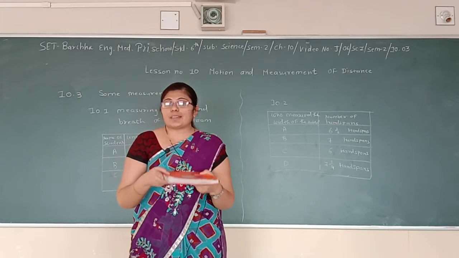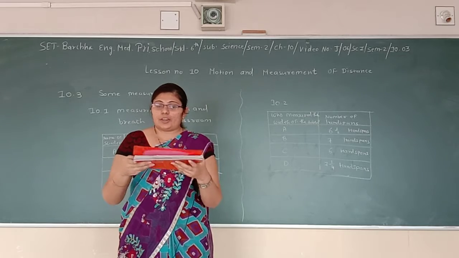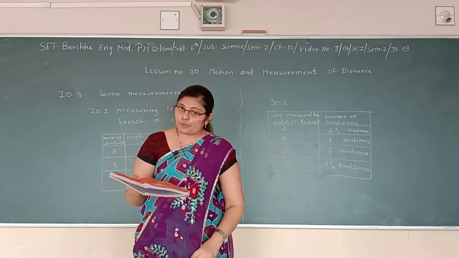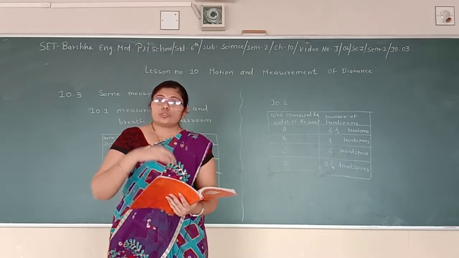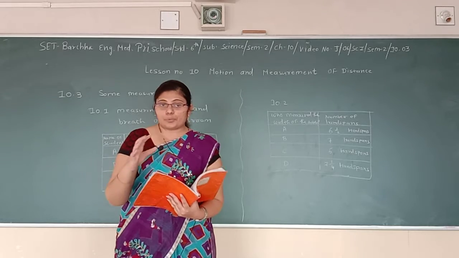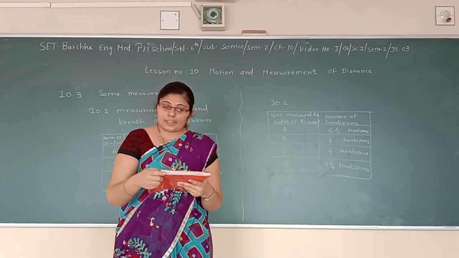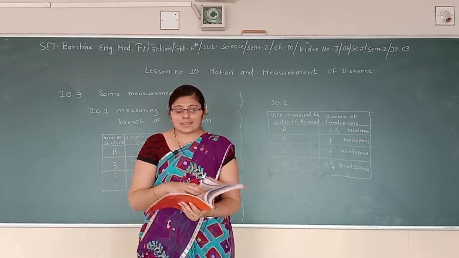If someone asks you how long this book is, you will say like this, "It is this much." So this answer is inappropriate and it doesn't even look like an intelligent answer. So you need to measure this properly and you can reply like this, that suppose this is almost 22 to 23 centimeter long. So you can reply like this and it looks so smart.